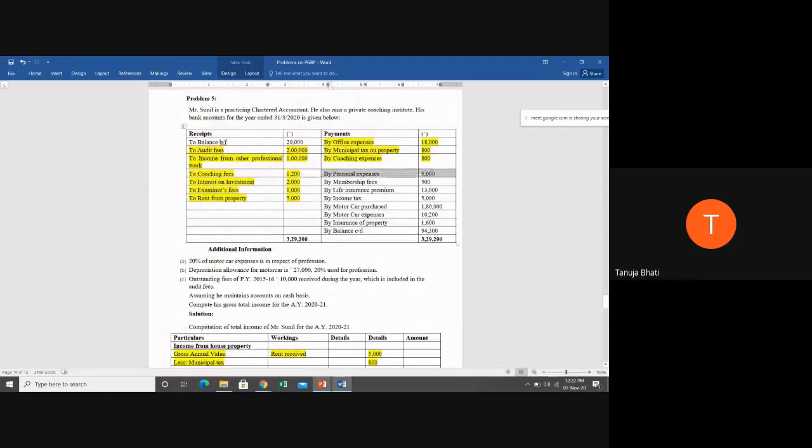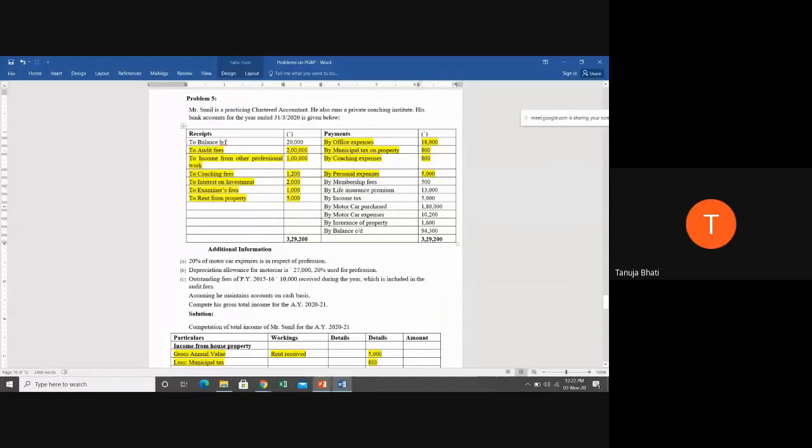Okay. Next, personal expenses. Which head of income are you going to show this under? Quick, students. Personal expense is not going to come under any head of income because it is your personal expenditure. Will you show it anywhere?